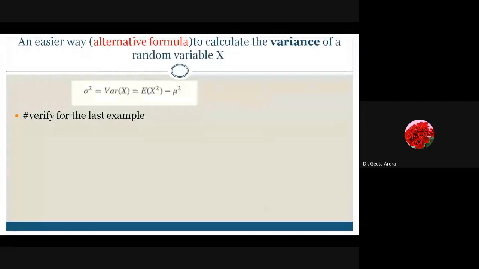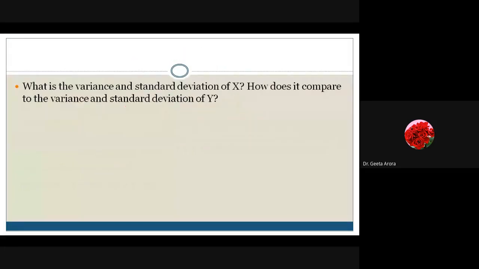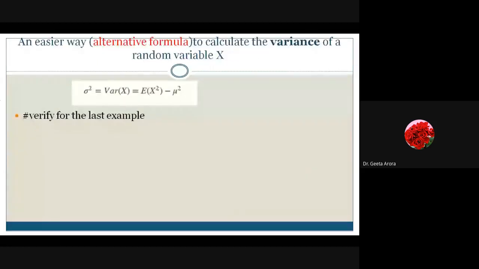Okay. One more formula we have regarding the variance, which is easy as compared to the last one. Earlier, we used the formula summation of x minus mu whole square into fx. Now we are going to simplify it. We can write the variance, which is represented by sigma square, is equal to E of x square minus mu square. If you want the proof, it is in the book, but here we are going directly with the formula because sometimes it's easy to use as compared to the earlier one.